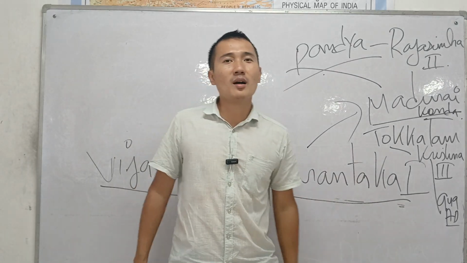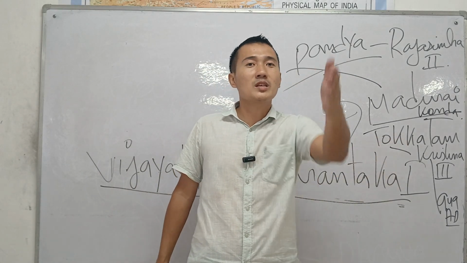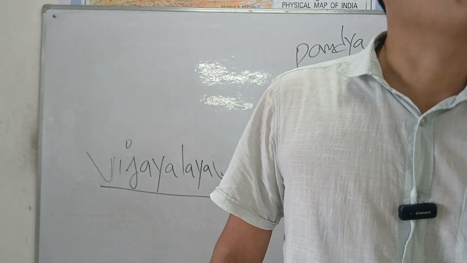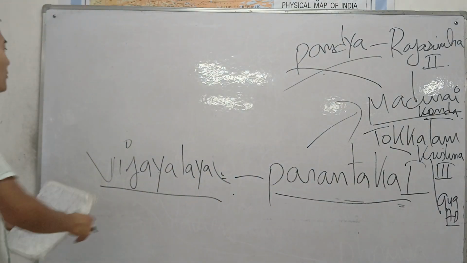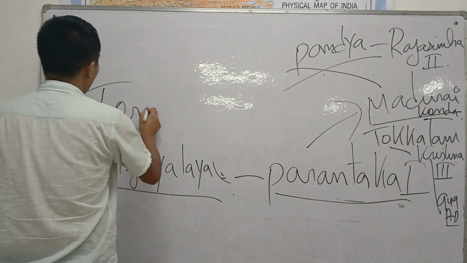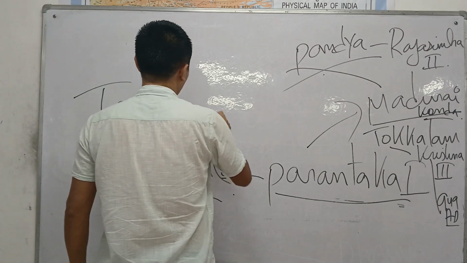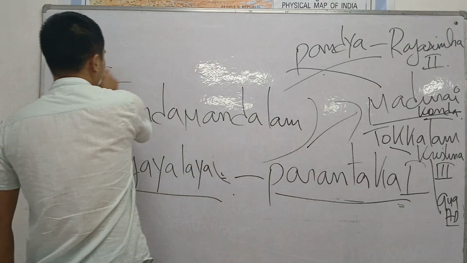Unfortunately, Parantaka I lost a battle known as the Battle of Takkolam, fought in the year 949 AD with Krishna III. That's the reason the Cholas had to give up a very important city, Tondaimandalam. This is also in Tamil Nadu.